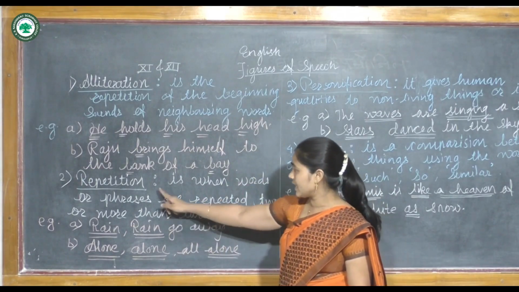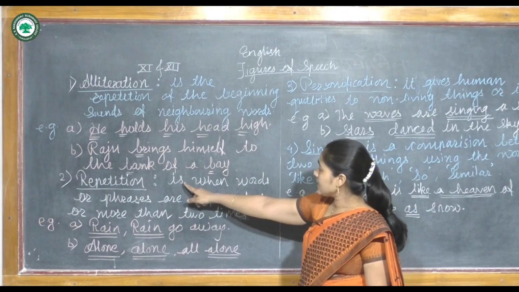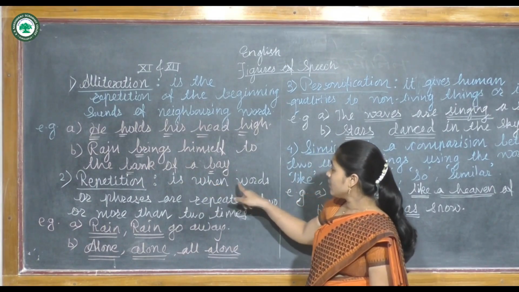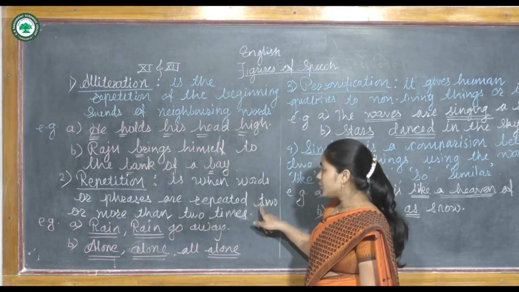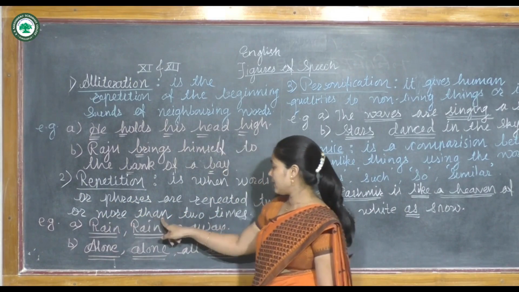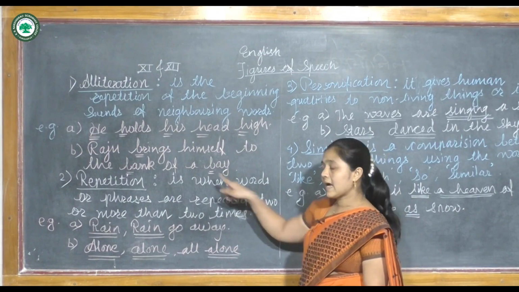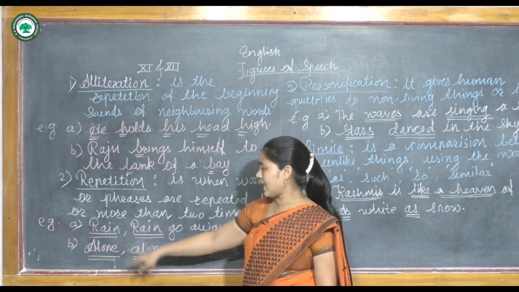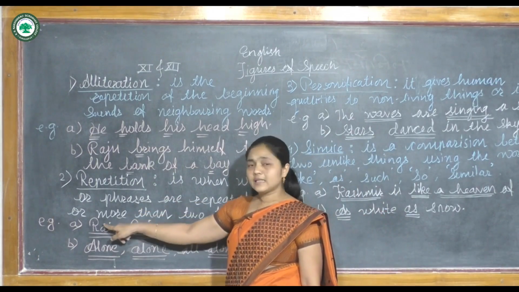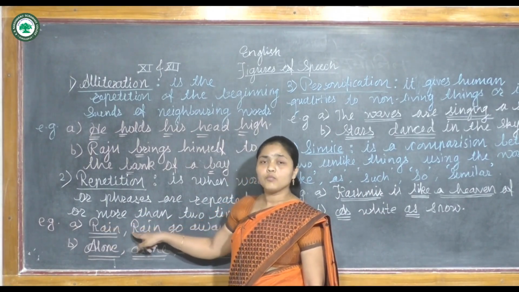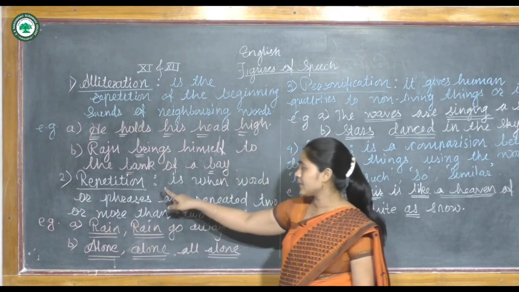So we are going to see here the definition of repetition. Repetition is when words or phrases are repeated 2 or more than 2 times, then it occurs in that sentence as repetition. Take an example of it: rain, rain, go away. In this line there is the repetition of the word rain more than 1 time. So we can call it repetition.